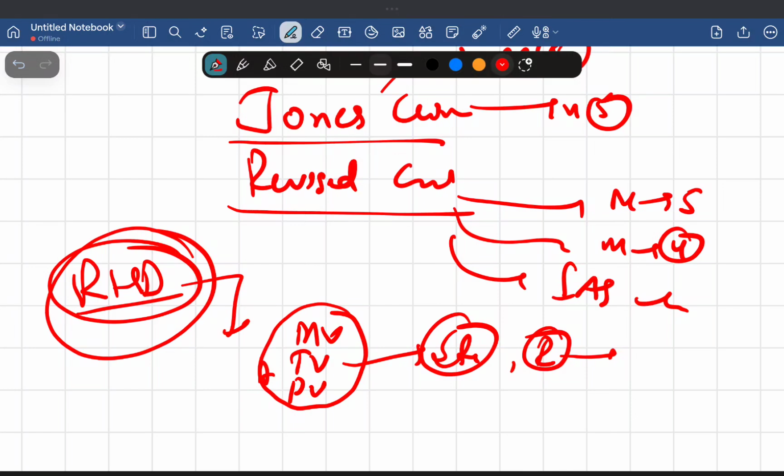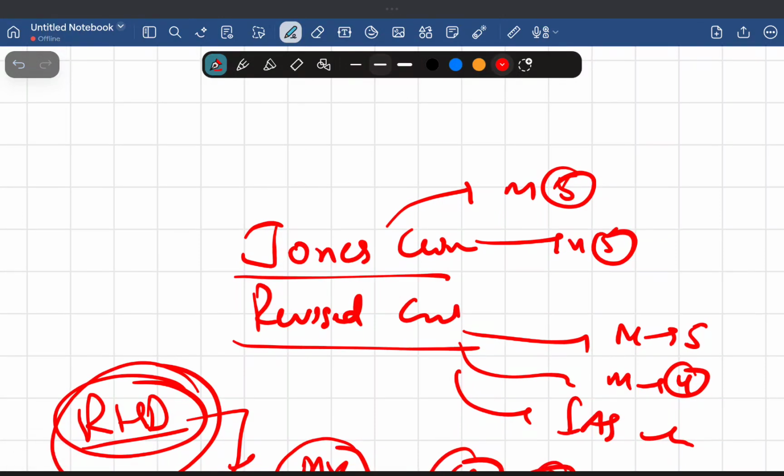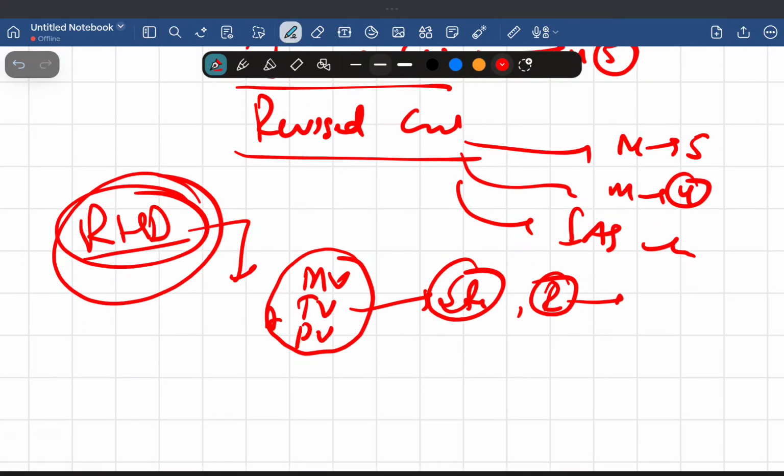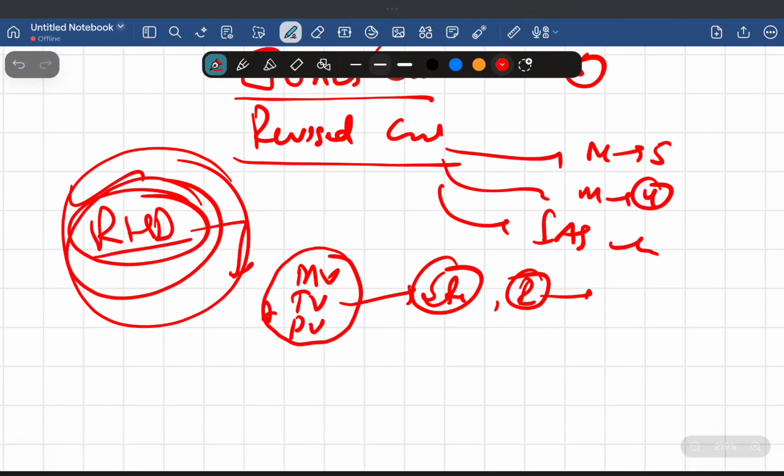What is the cause of rheumatic heart disease? The rheumatic fever. Sydenham's chorea, erythema marginatum, subcutaneous nodules, arthritis, these are all because of rheumatic fever. Many episodes of rheumatic fever, when someone gets rheumatic fever again and again, can lead to rheumatic heart disease. So rheumatic heart disease is because of rheumatic fever, and rheumatic fever is because of our own antibodies. These important points you have to keep in your mind.